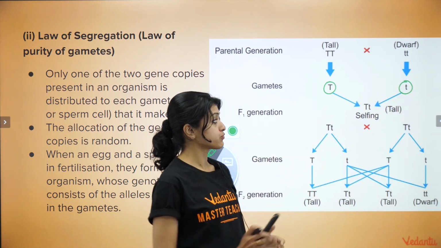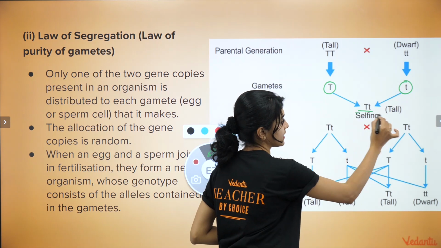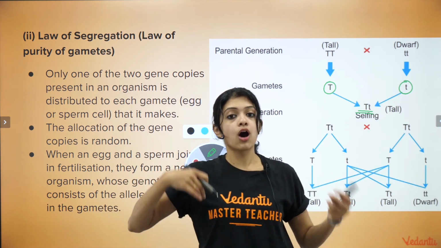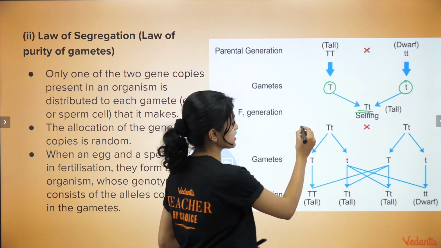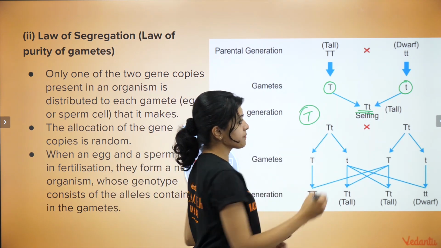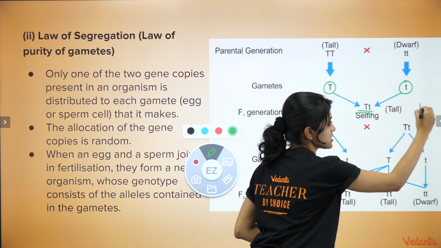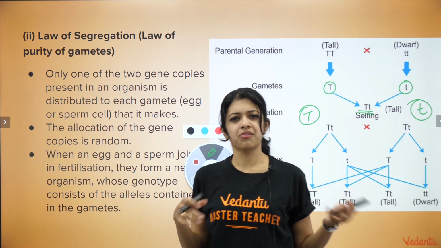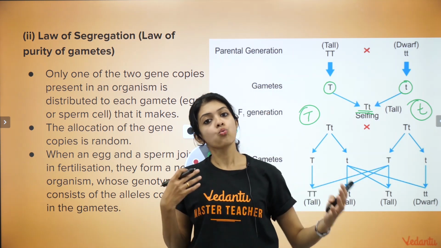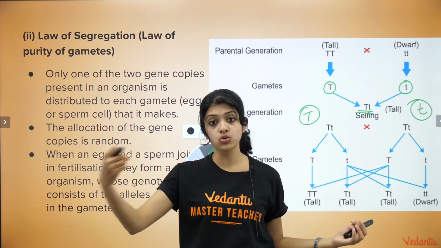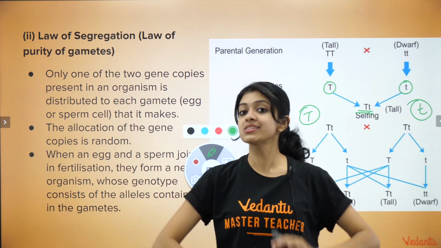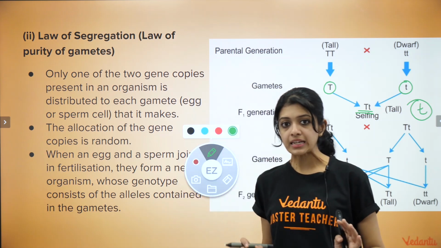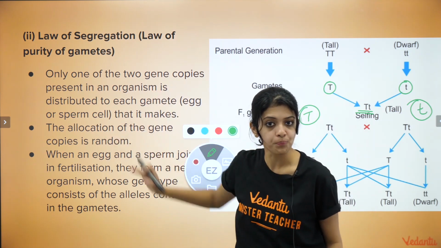But in the case of a heterozygote like this, when the gametes are formed, the 2 alleles separate out, and some of the gametes will receive the capital T allele. Some of them would receive the small t allele. They are just random. It's just randomness that decides what allele goes into which gamete. There is no other hard and fast rule for that. Okay, very clear, children? 1 and 2.